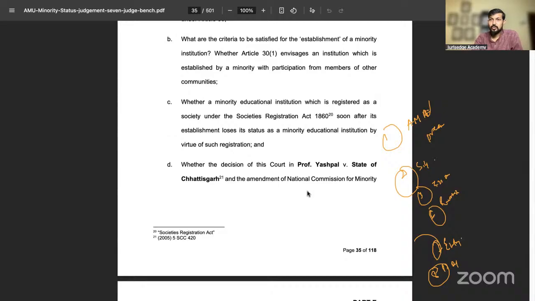And next class we are going to get into the judicial reasoning of these particular issues. If you haven't checked the previous class, do check it. That will be very, very helpful for you to understand this particular case, because this case is an important case.